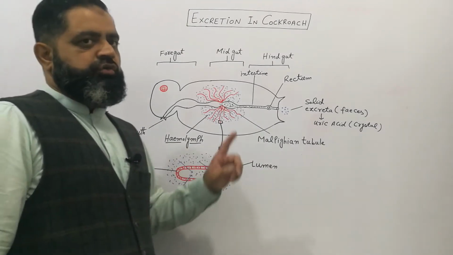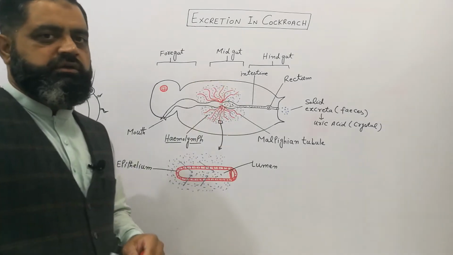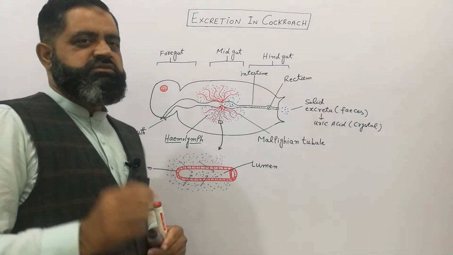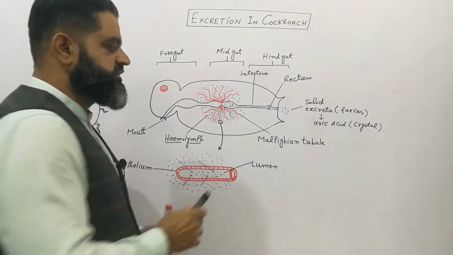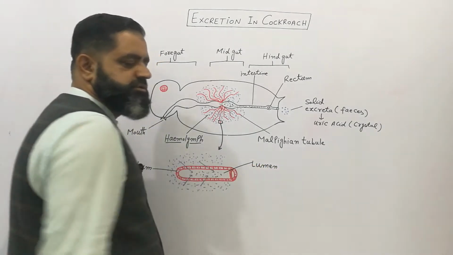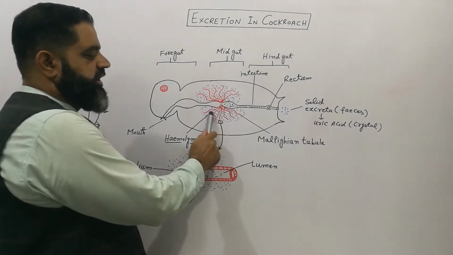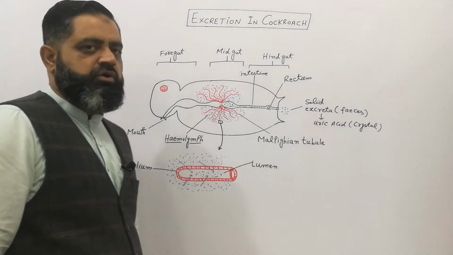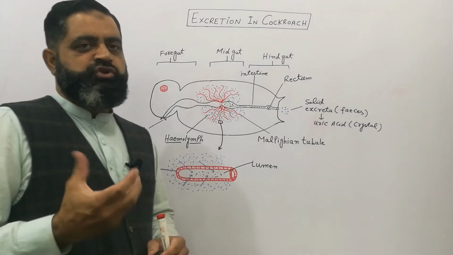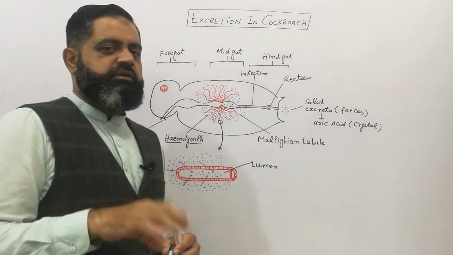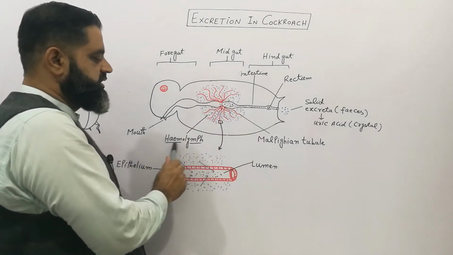At the junction of midgut and foregut, we can see very small hair-like tubules known as Malpighian tubules. As you can see in the diagram, the red color tubules are known as Malpighian tubules. These Malpighian tubules are suspended inside their body in a liquid known as hemolymph.